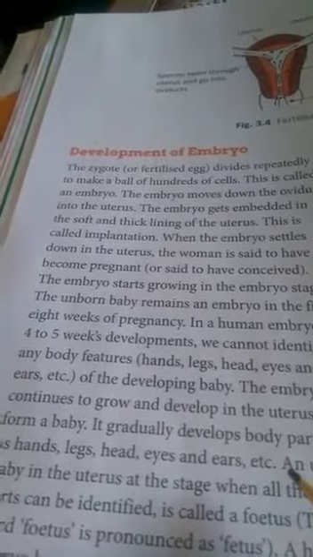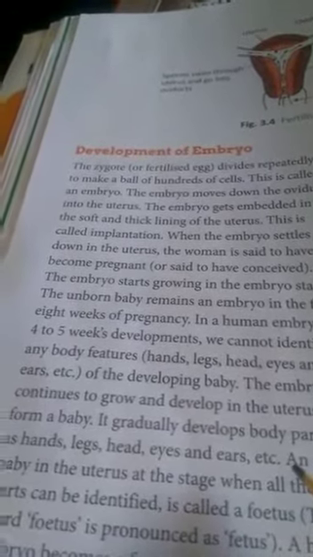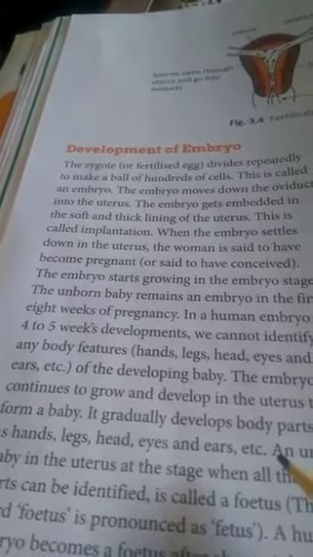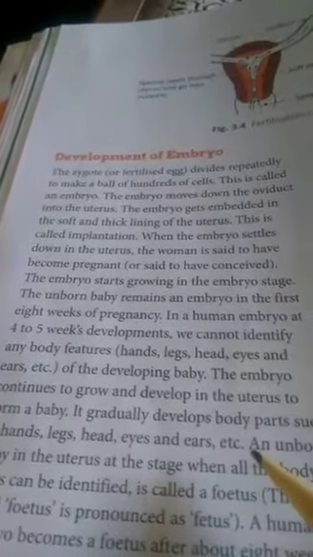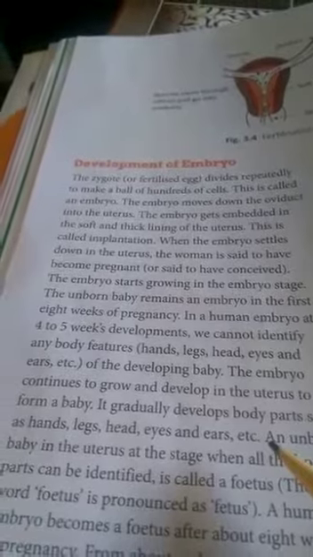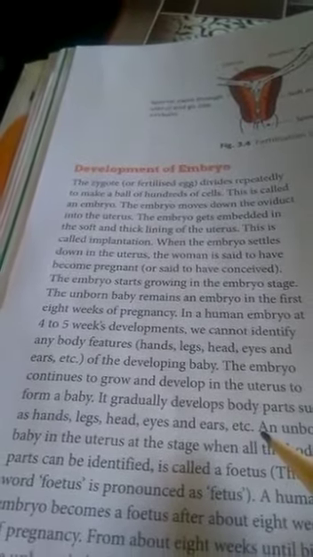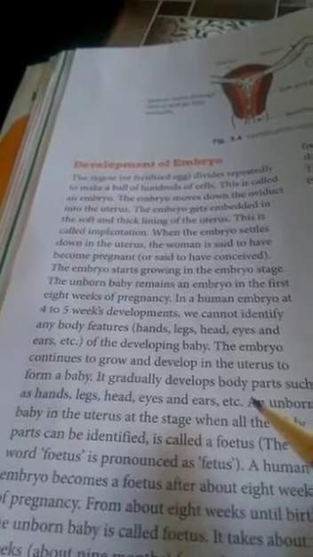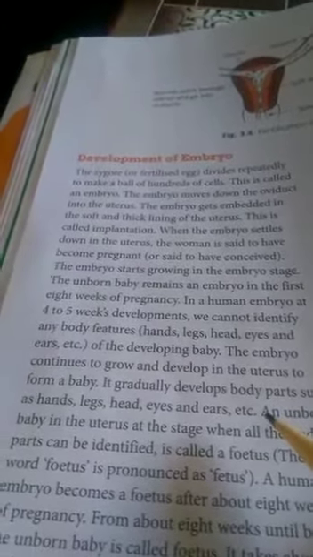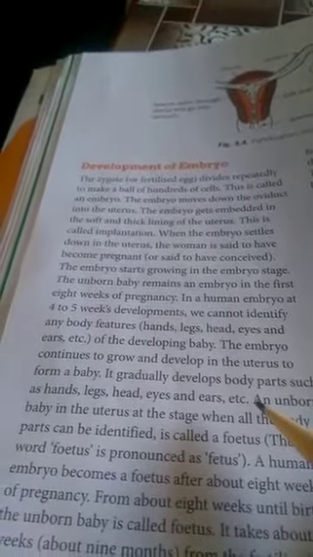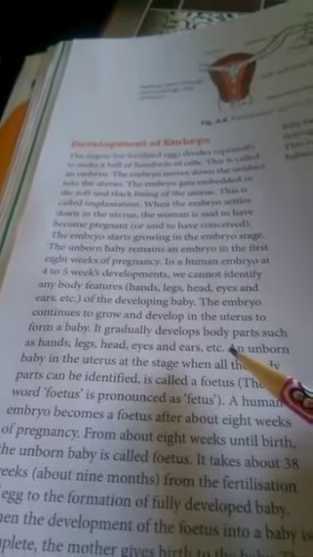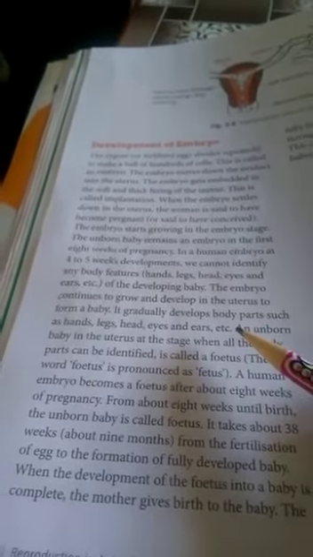So till 4 to 5 weeks you can't recognize any part in the embryo, but when further development takes place, then slowly you can identify, and after about 8 weeks you can identify the different parts, and then it is called fetus. And further development of the fetus takes place in the uterus.